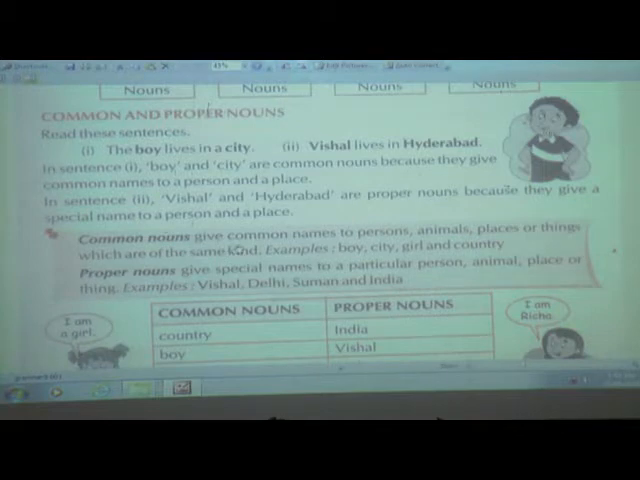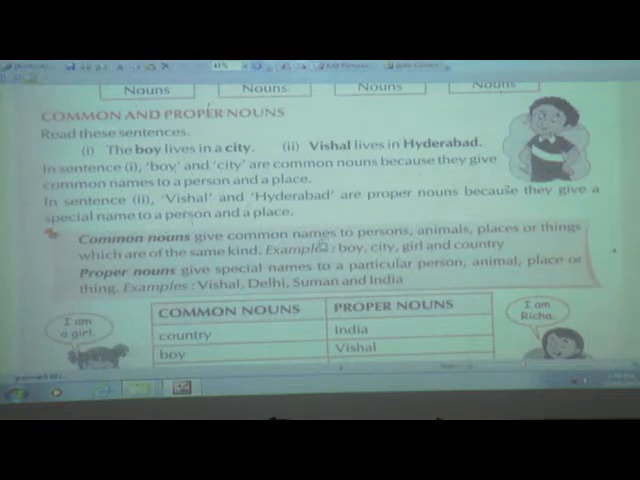They are different, like common noun is different and proper noun is different. Again, common noun is what? The common names given to any persons, animals, places or things, and which are of the same kind. For examples, they have given boy, city, girl and country. These are the common names.